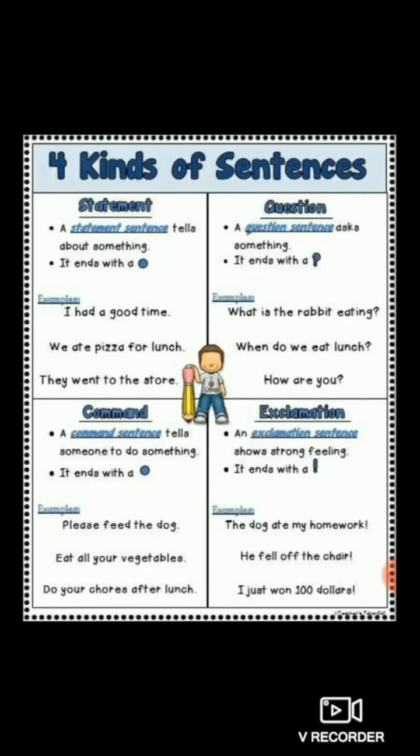So an exclamation sentence, or exclamatory sentence, shows a strong feeling or strong emotions and ends with an exclamatory mark or exclamation mark. Understood, students? Clear with the concept of kinds of sentences? Now let's see more examples one by one.